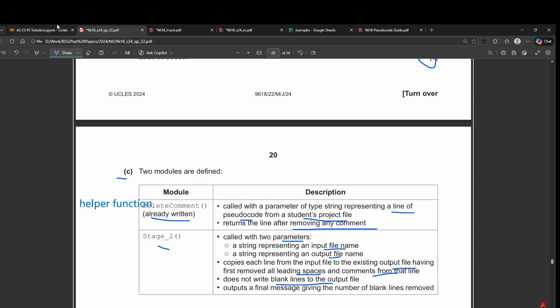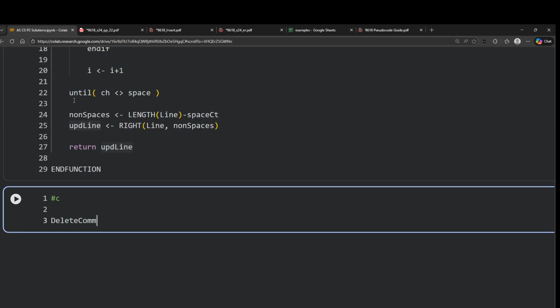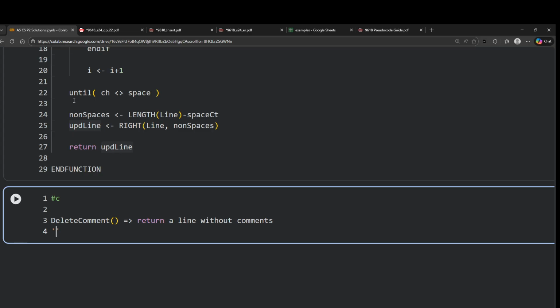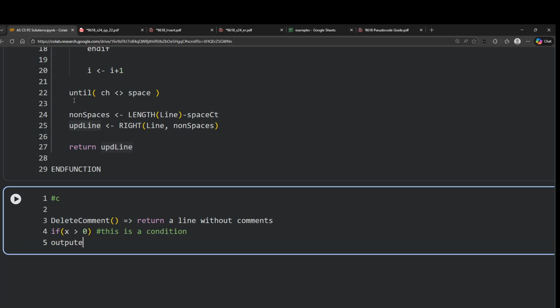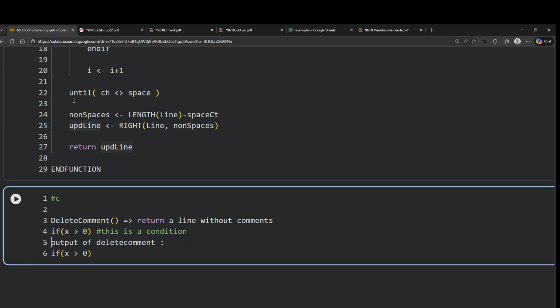Delete comment is already written for you. So for delete comment, we are assuming this will return a line without comments. And how would the comment look? Something like this. If x is greater than 0, and then there would be a comment. This is let's say a condition. So the output of this delete comment would be if x is greater than 0. There wouldn't be any comment here after we call delete comment. This is just to show you.